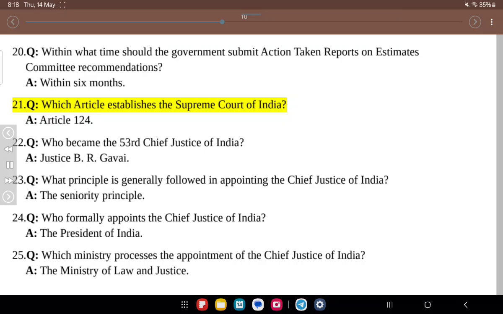21. Q. Which article establishes the Supreme Court of India? A. Article 124. 22. Q. Who became the 53rd Chief Justice of India? A. Justice B.R. Gavai. 23. Q. What principle is generally followed in appointing the Chief Justice of India? A. The seniority principle. 24. Q. Who formally appoints the Chief Justice of India? A. The President of India. 25. Q. Which ministry processes the appointment of the Chief Justice of India? A. The Ministry of Law and Justice.